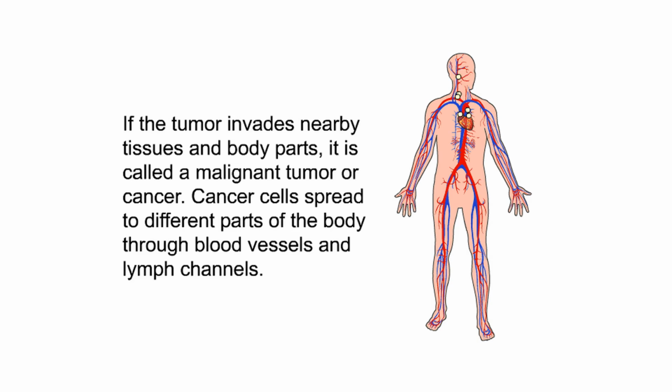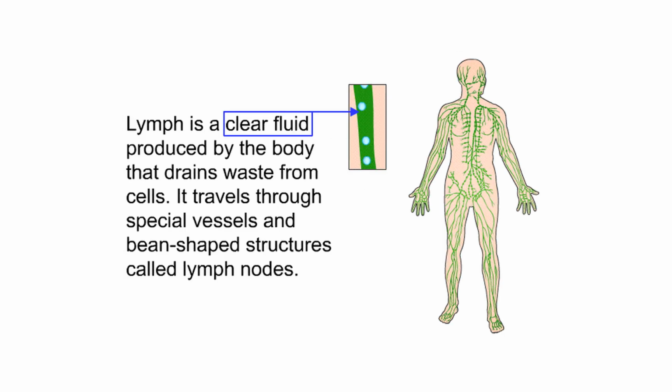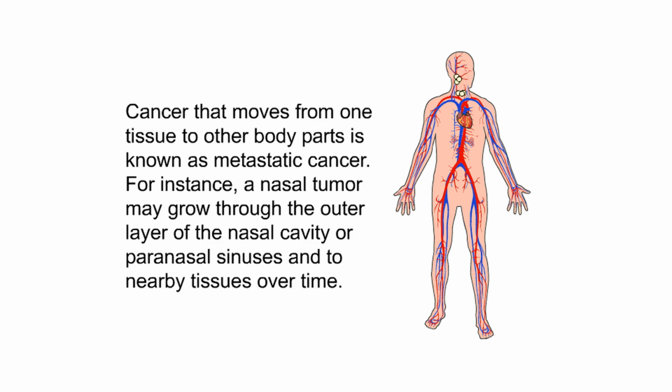If the tumor invades nearby tissues and body parts, it is called a malignant tumor or cancer. Cancer cells spread to different parts of the body through blood vessels and lymph channels. Lymph is a clear fluid produced by the body that drains waste from cells. It travels through special vessels and bean-shaped structures called lymph nodes. Cancer that moves from one tissue to other body parts is known as metastatic cancer. For instance, a nasal tumor may grow through the outer layer of the nasal cavity or paranasal sinuses and to nearby tissues over time.